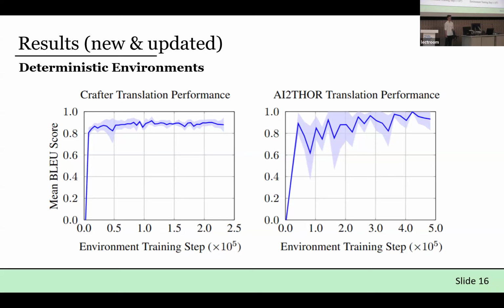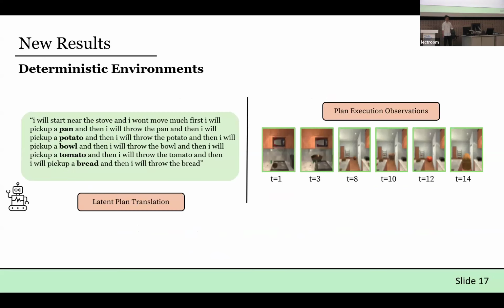And perhaps if people want to discuss the variations between environments, we can chat afterwards. So this is good. And we also have some examples. We can compute a latent plan and compute its translation, which is shown on the left, in which the agent states it will first pick up a pan, for instance. Then we can get the observations from executing that plan, and you'll see at time step 3 the first thing the agent does is indeed pick up a pan.